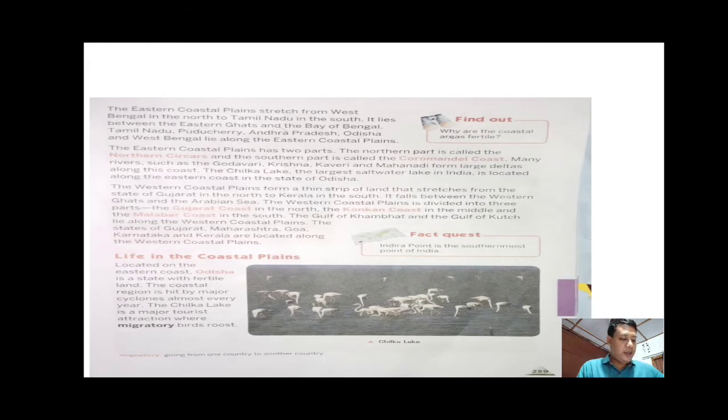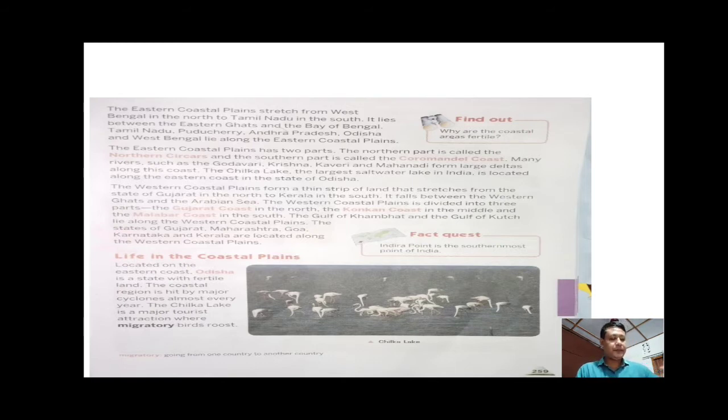Migratory birds roost means that during a particular season, different kinds of birds fly from different places and settle here, they come and take rest here. What do you mean by migratory birds? The birds which fly from other places and settle in a particular place are known as migratory birds.